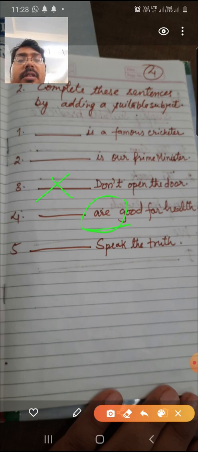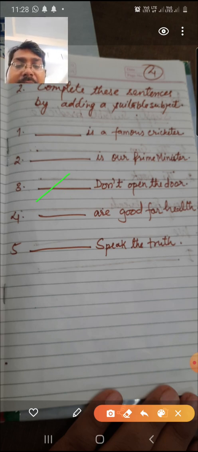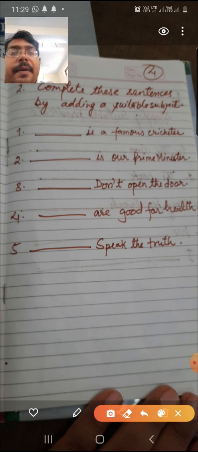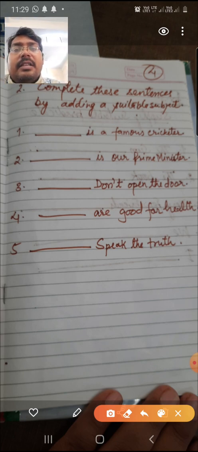And speak the truth. You may add in always speak the truth, but that's not a subject actually. Always is not a subject, but you can write always speak the truth. If you don't write it, then that's not needed. You may cross it also. Always cannot be treated as a subject, because always is an adverb that you will learn in later stages.